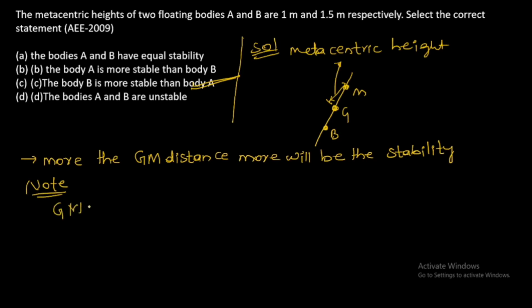GM, we have the relation GM is equal to BM minus BG. This is called the metacentric radius.